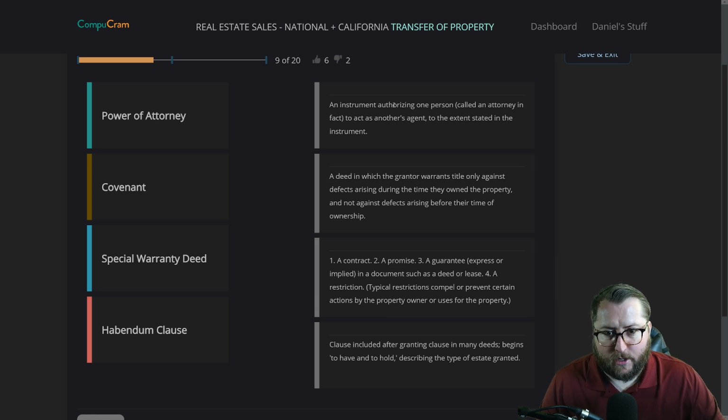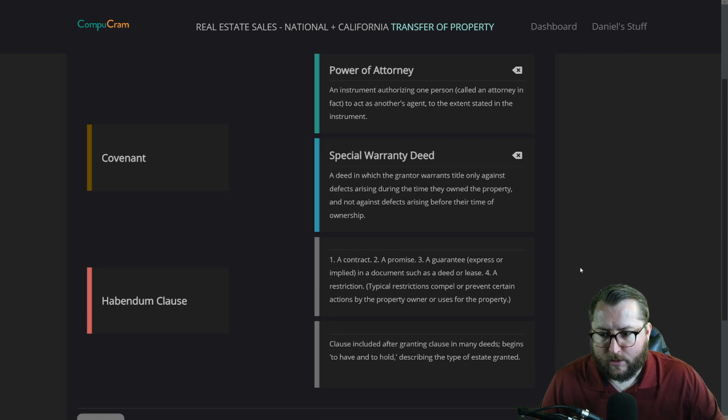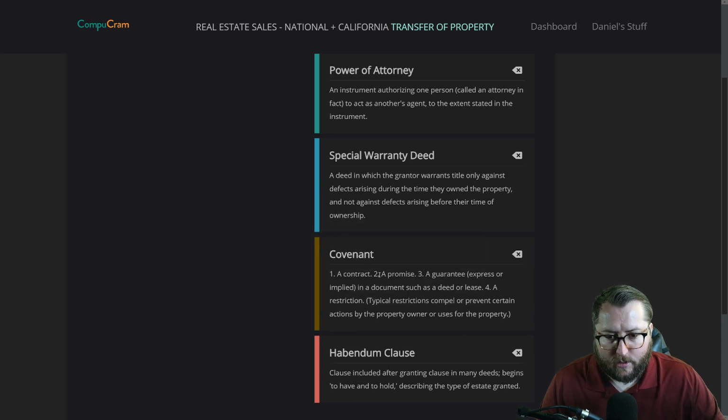Okay, an instrument authorizing one person called an attorney to act as another agent to the extent. Is that the power of attorney? A deed in which a grantor warrants title only against defects arising. Special warranty deed. And then we have clause, habendum clause. Clause included after granting clause in many deeds begins to have and hold. And then we have covenant, a contract or promise.